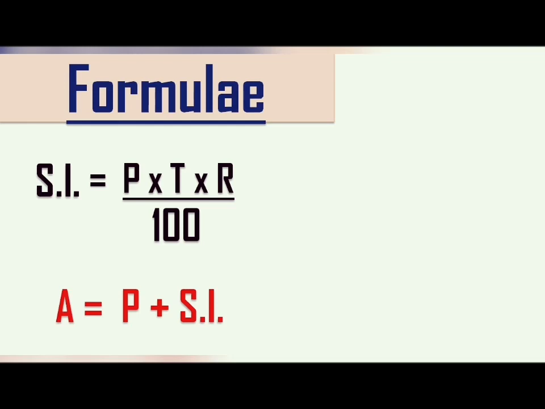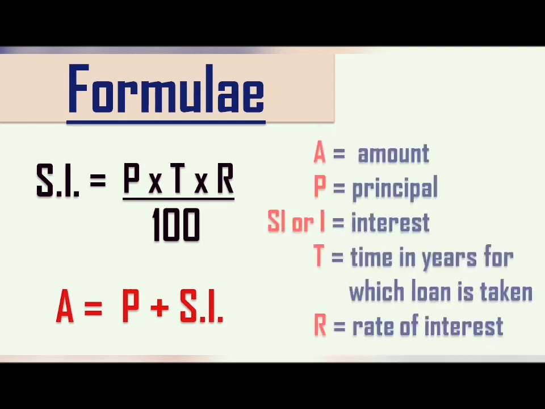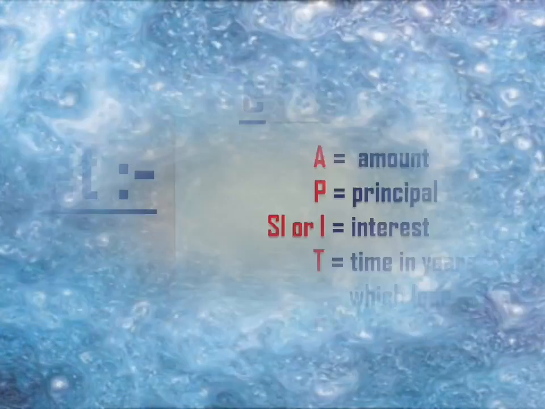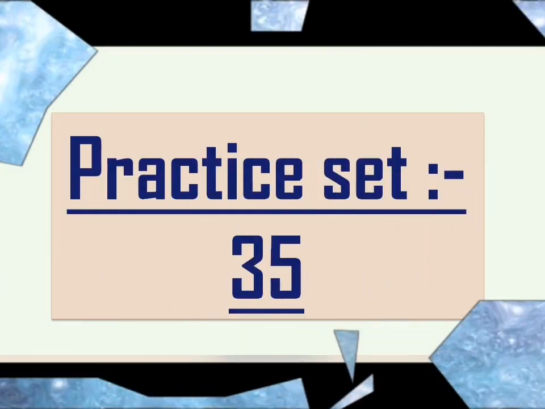The terms in these formulas are: A for amount, that is the final amount; P for principal, that is money borrowed or deposited in the bank; SI or I only can be said as interest; T is nothing but time in years for which the loan is taken or the amount is deposited in the bank; R stands for rate of interest. Now you are all set to solve your practice set 35.